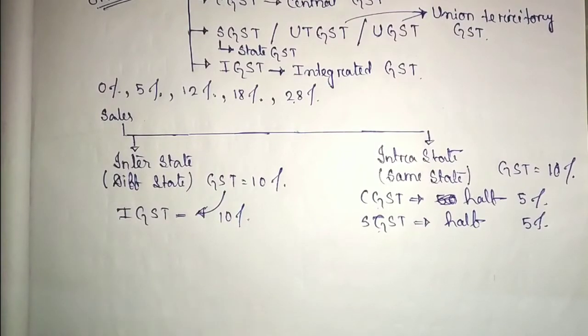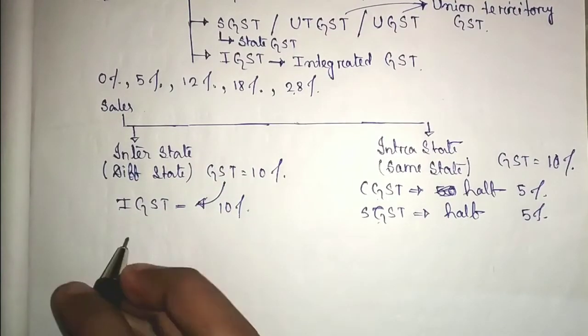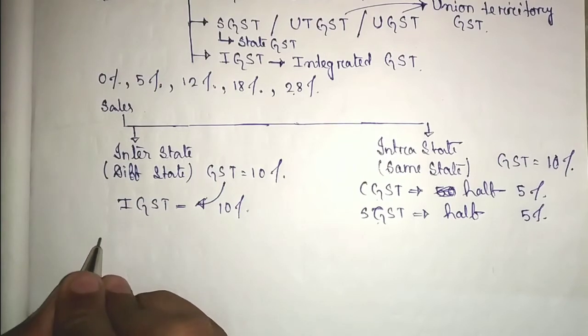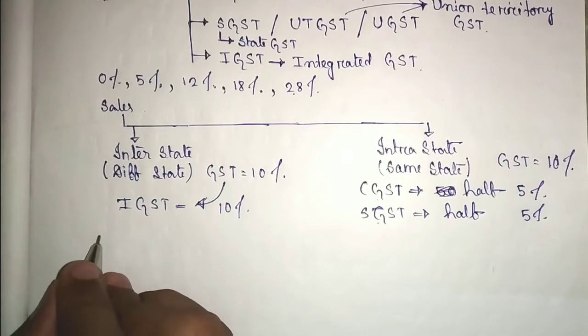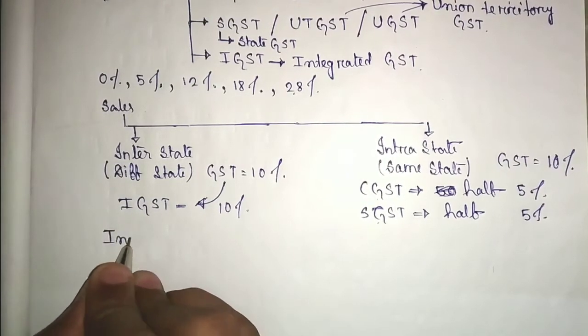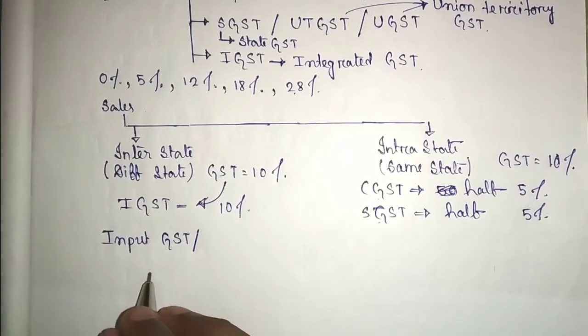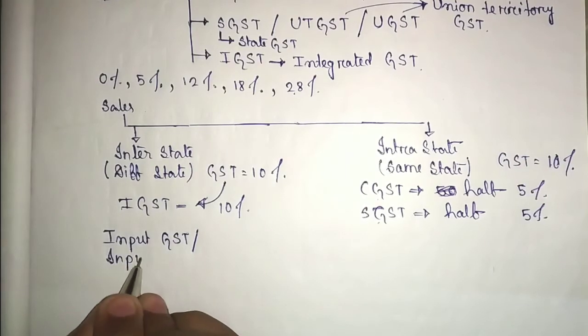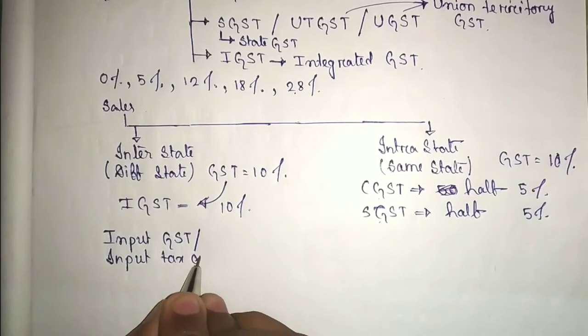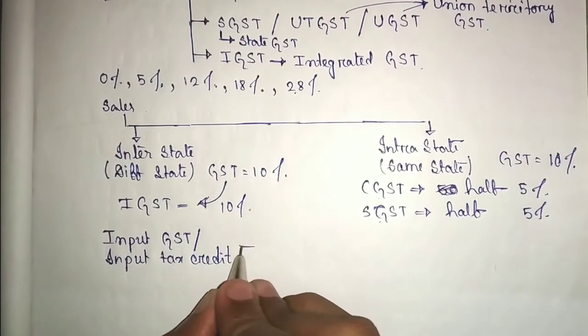So when we buy or sell something, there are some certain terms. Number one is input GST, or you can say input tax credit. Now what is the meaning of it?